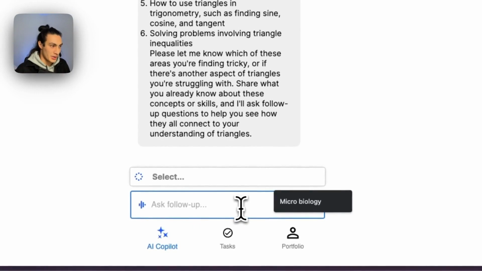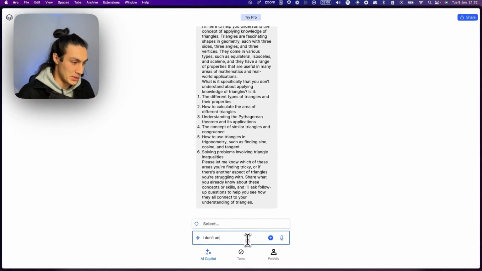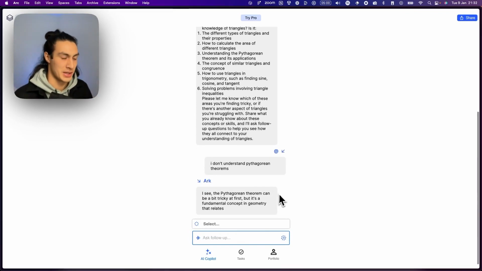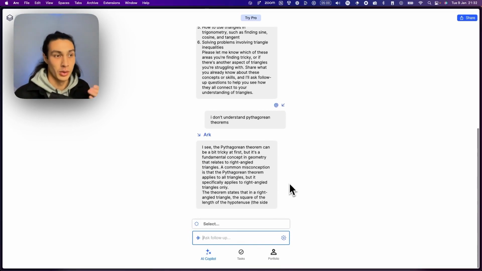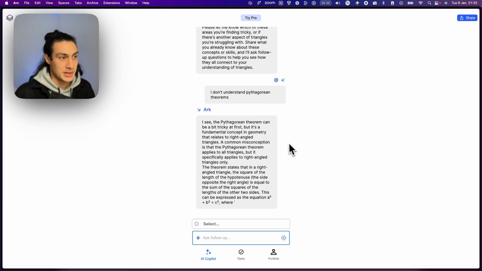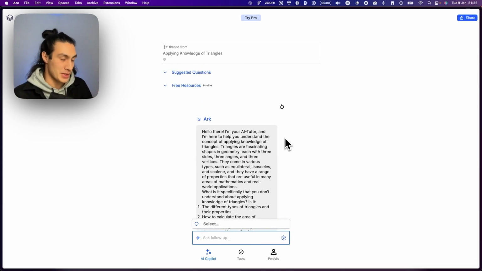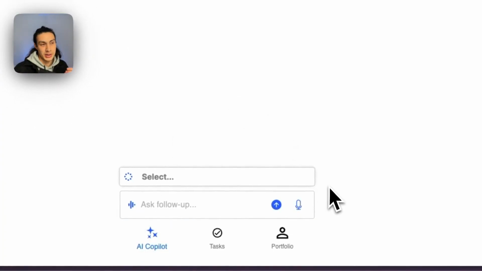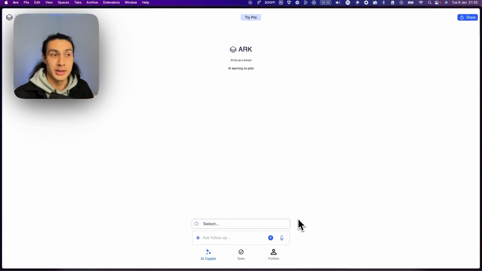They can then say, oh, it's actually, I don't understand Pythagorean theorems. They can continue the conversation and unblock themselves or work with a teacher to unblock themselves. These are the 2 different types of ways that we see learners basically engaging with ARK to keep themselves self-directed, to keep following their interests.